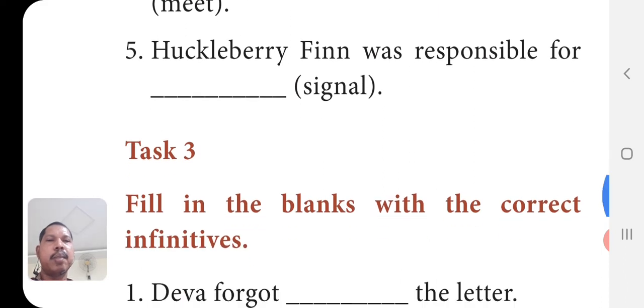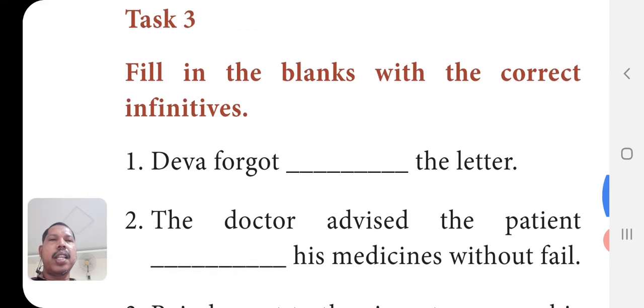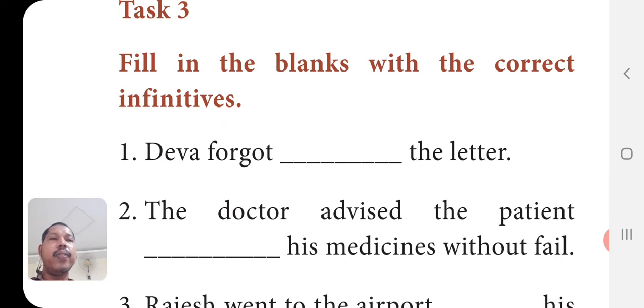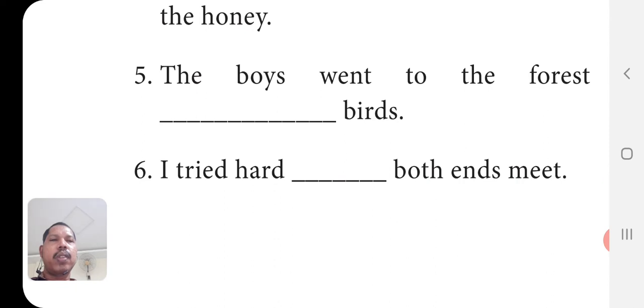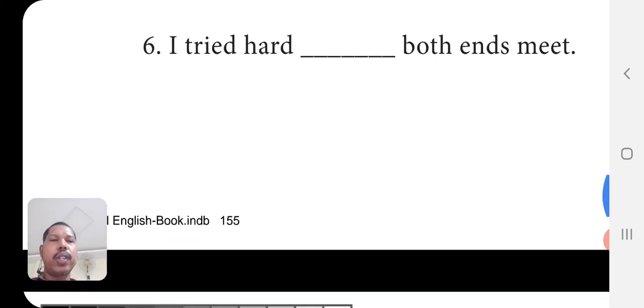You fill the blanks. Then task 3: fill in the blanks with the correct infinitives. What is an infinitive? To plus verb. Actually, the bare infinitive is also there, which can be used without to, but here only to-infinitives are given. Deva forgot dash the letter. You can write some verb here, to write the letter, to post the letter. Like that you can use it. The verb is optional for you, but you have to use a to-infinitive.